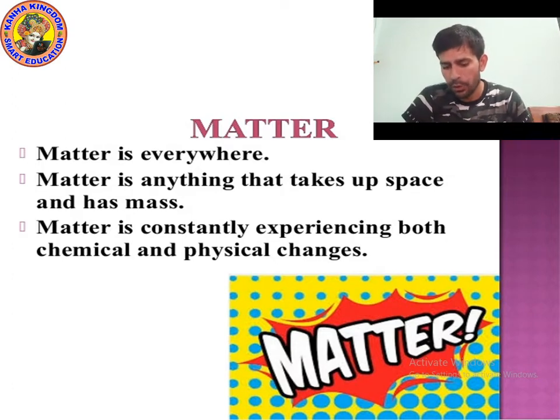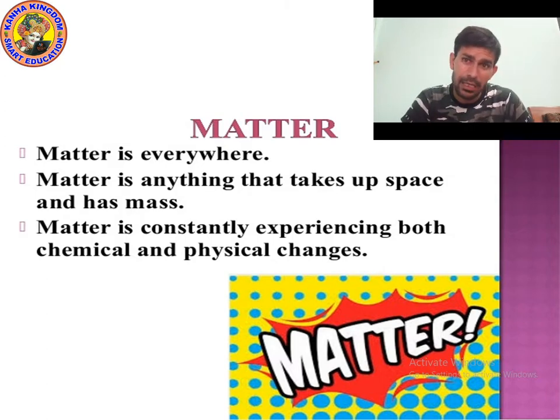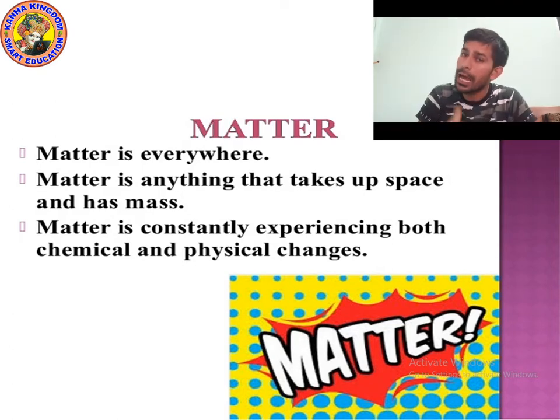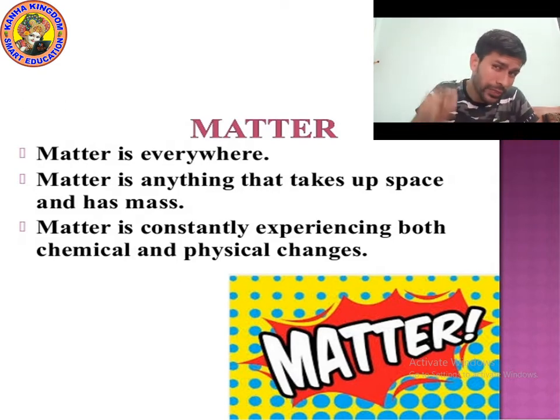Let's take an example. Suppose my weight is 100 kilogram and your weight is 50 kilogram. Then my mass is 100 kilogram and your mass is 50 kilogram, because mass is measured in kilogram and tells us how heavy or light an object is. So who is heavy and who is light? I am heavy and you are light, because I have 100 kilogram mass and you have only 50 kilogram mass.